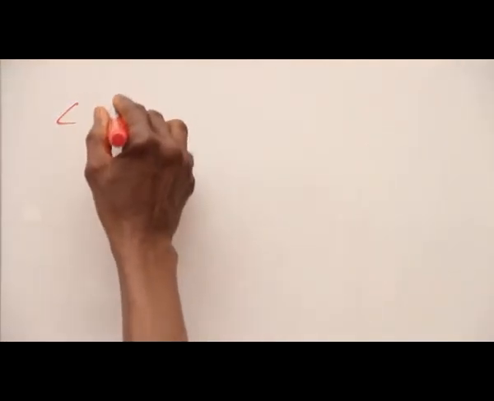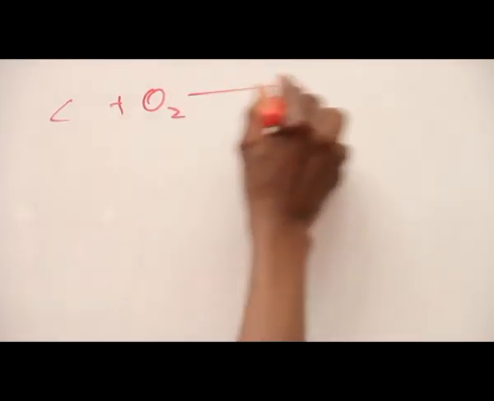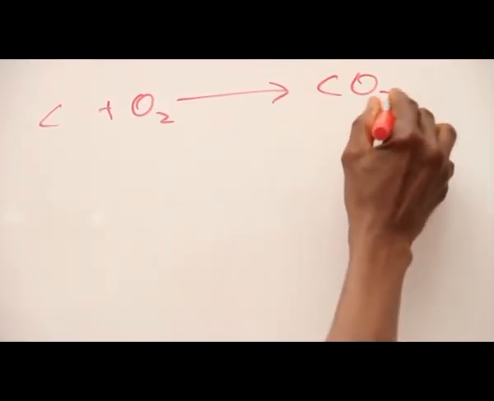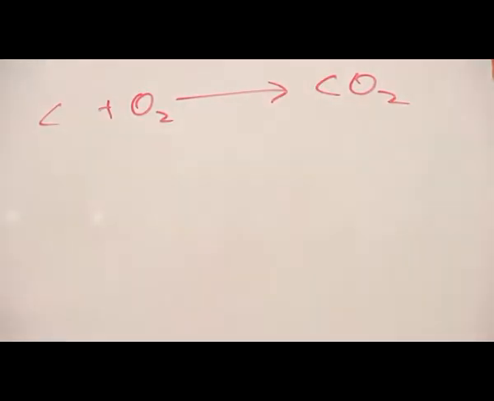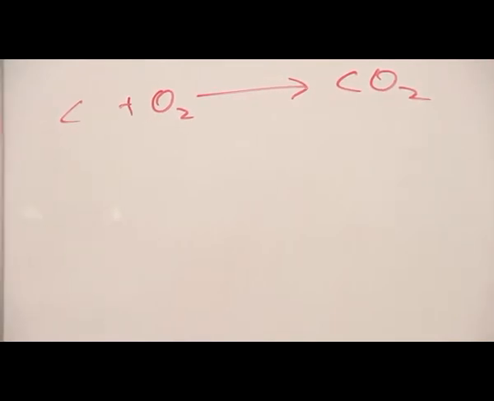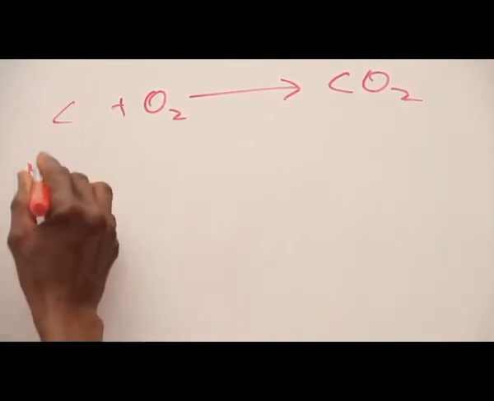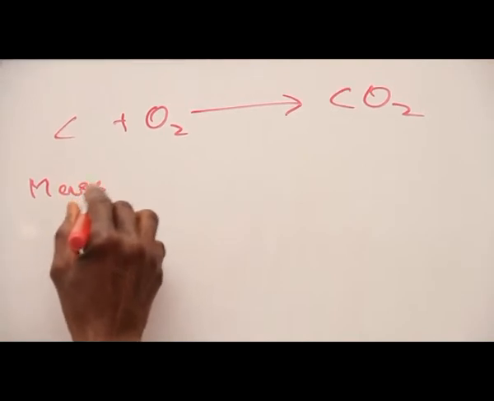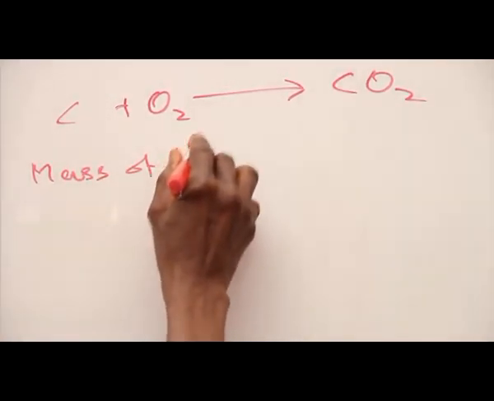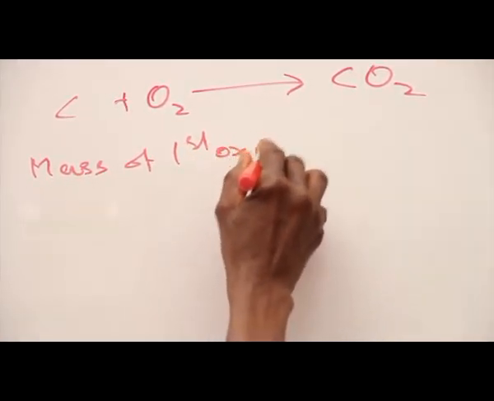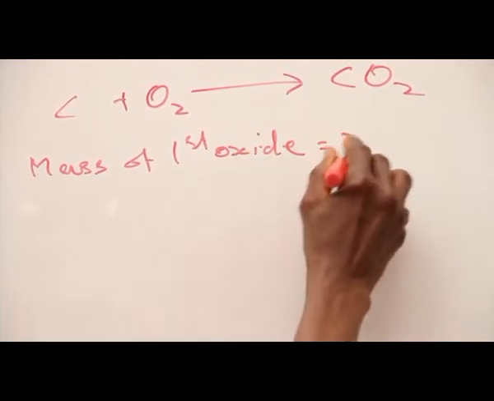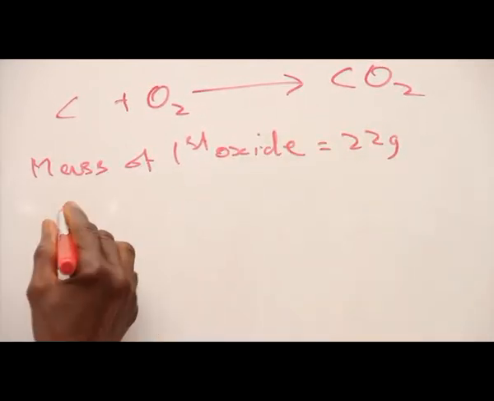The reaction is between carbon and oxygen to give carbon 4 oxide in the two cases. So let's start from case 1. Mass of first oxide is 22 grams.